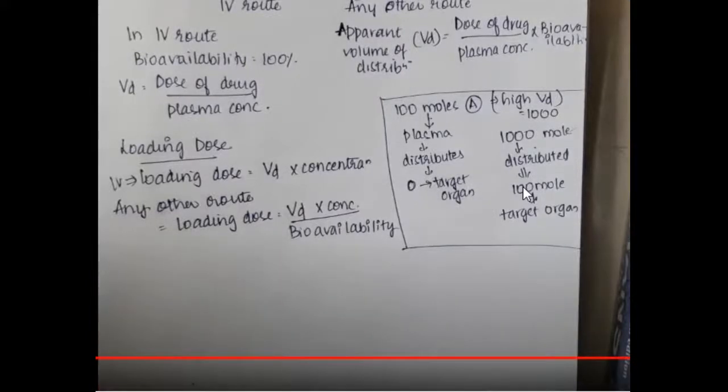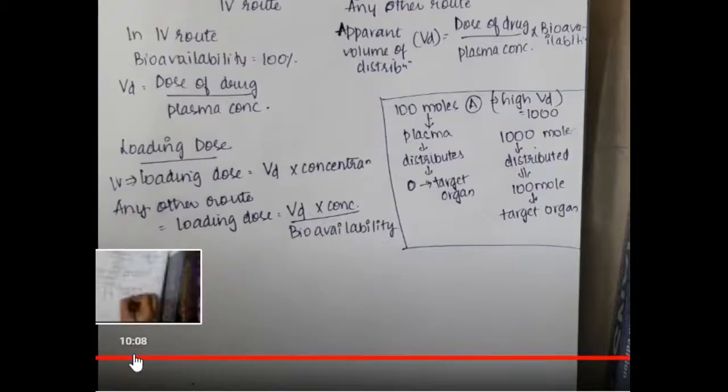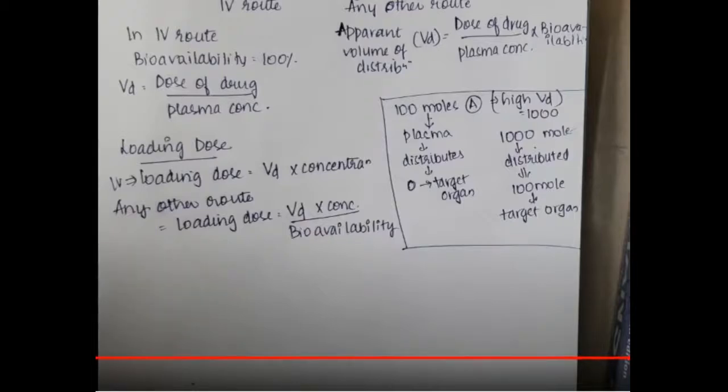Just take an example. There is a drug chloroquine. Chloroquine causes bullseye maculopathy in the retina.